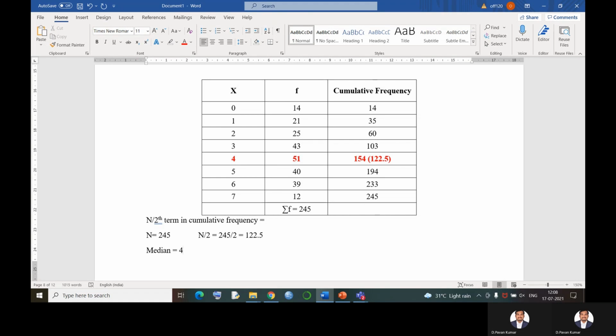Though you could write all the observations side by side in ascending order, and once you identify the answer you get the same value, instead of doing all that, we find it in this particular manner.